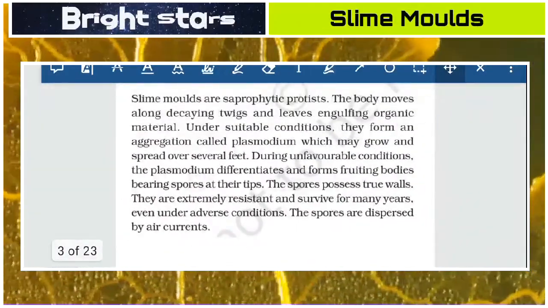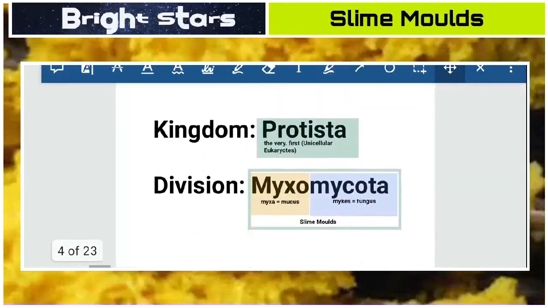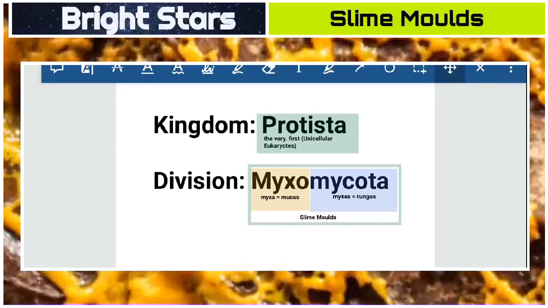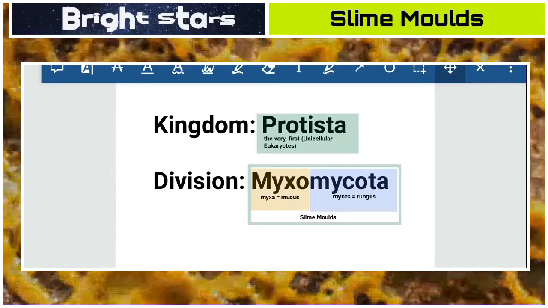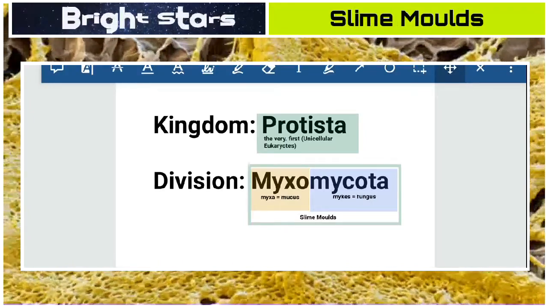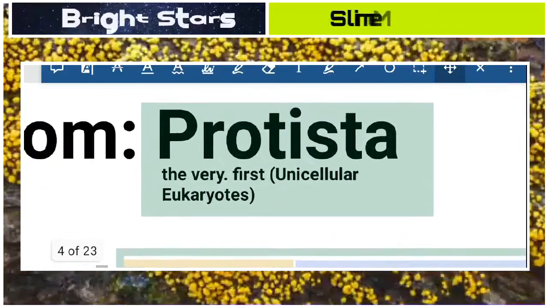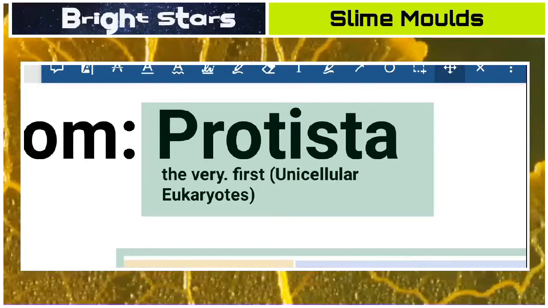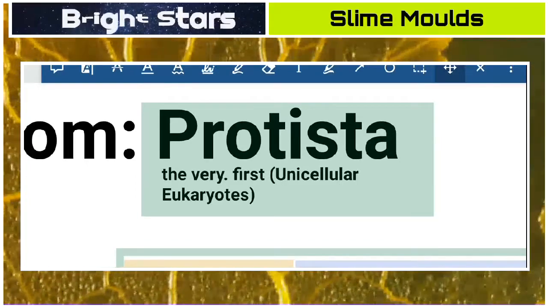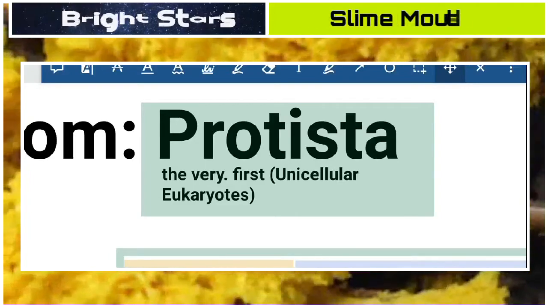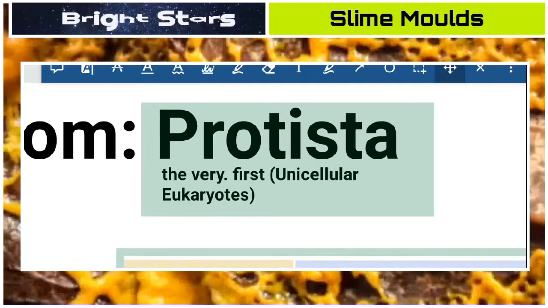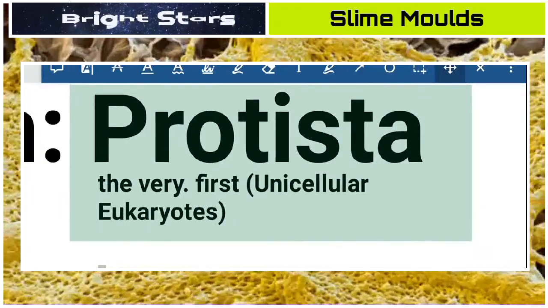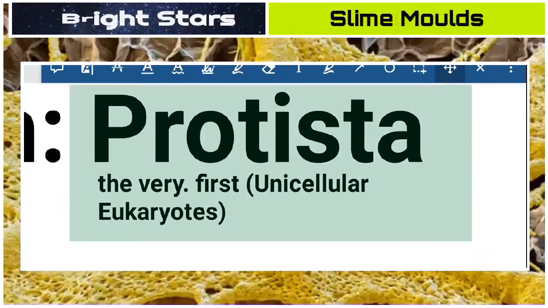This topic, point by point, we have to discuss. First of all, the taxonomic position of slime molds. They belong to the kingdom Protista and division Myxomycota. First thing is Protista. The meaning of the word Protista is the very first. The very first organisms, or in the biological sense, they are unicellular eukaryotes.